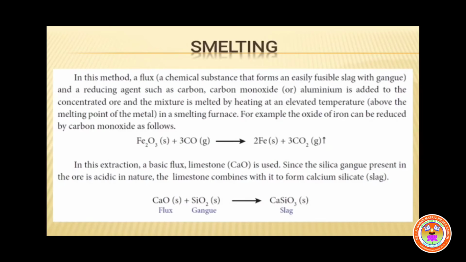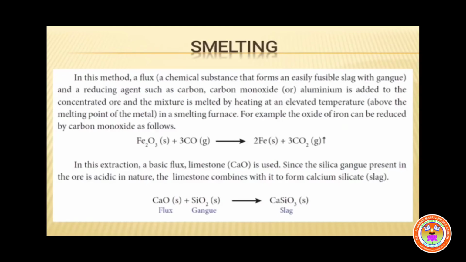In this method, the concentrated ore is mixed with a flux and a reducing agent. Then the mixture is melted by heating at an elevated temperature in a smelting furnace. Elevated temperature, that is above the melting point of the metal. Here, carbon monoxide or aluminium is generally used as a reducing agent.